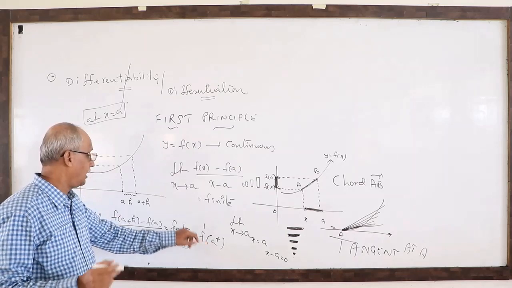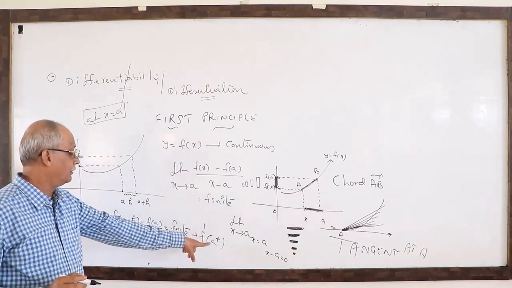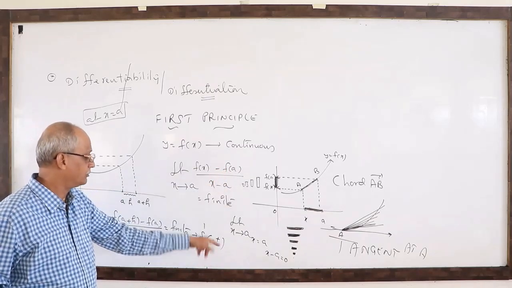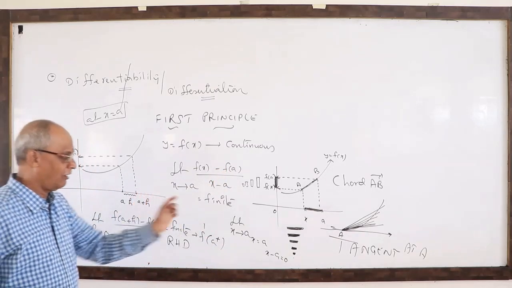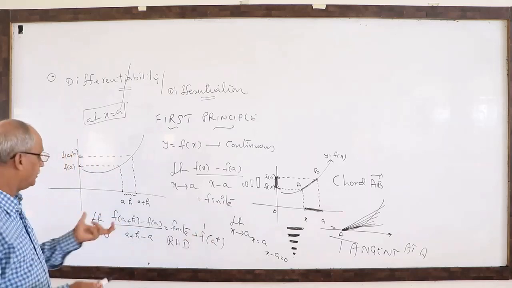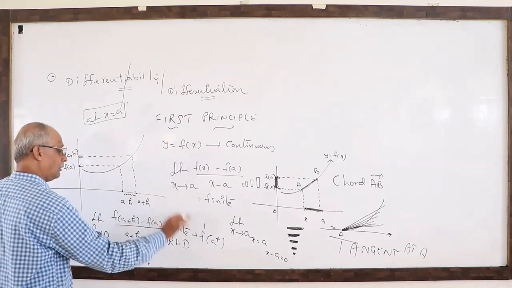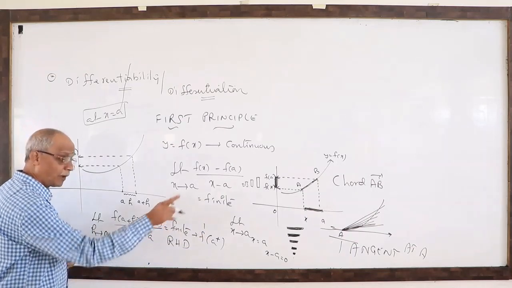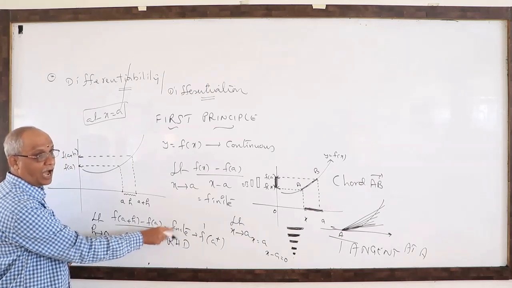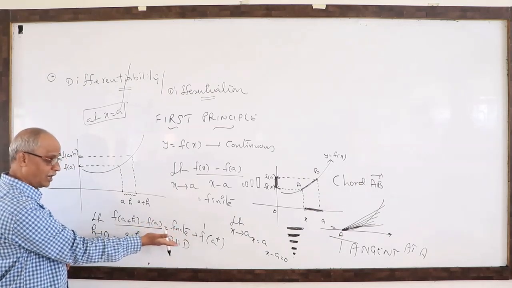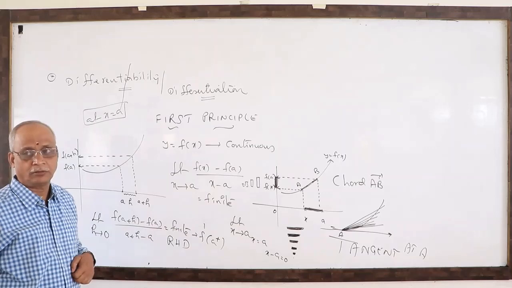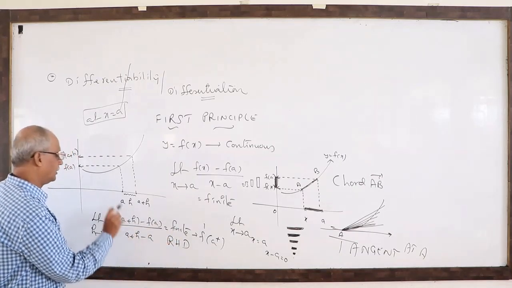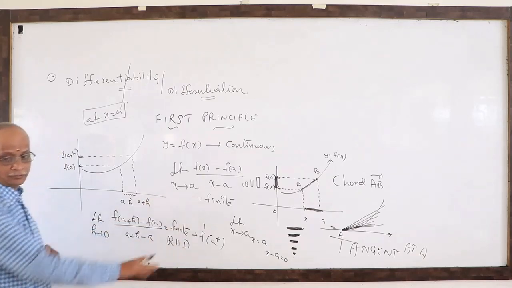f dash of a plus. The x value, this is not x here. In general, you are not talking about x. We are talking about a value of x. A value of x when I am asking, there only the question: exist or failure? How do you say failure? When it is infinite or does not exist. When the limit is not there, the derivative does not exist, so the right hand derivative does not exist. Now it is there, hence I said that the right hand limit is existing.